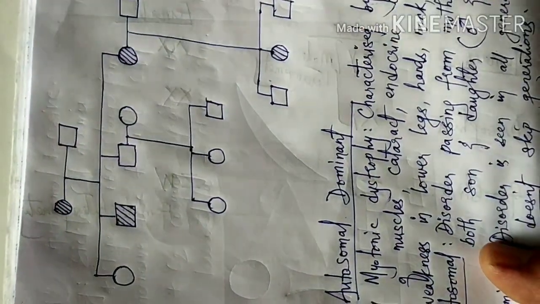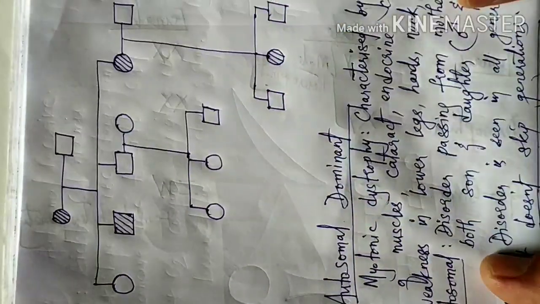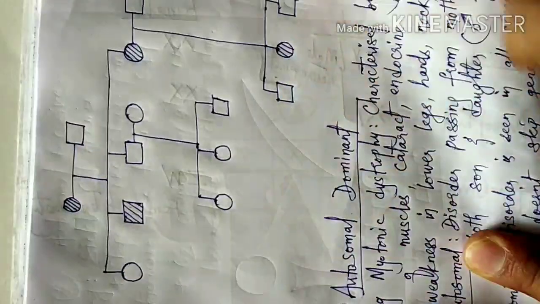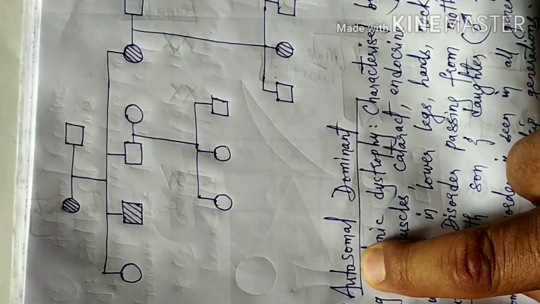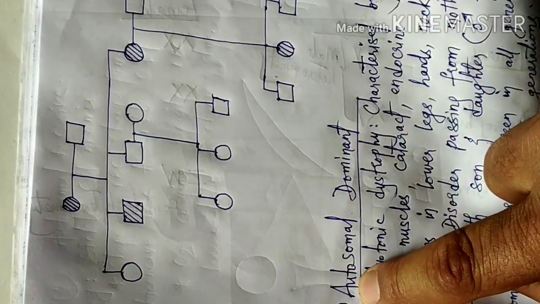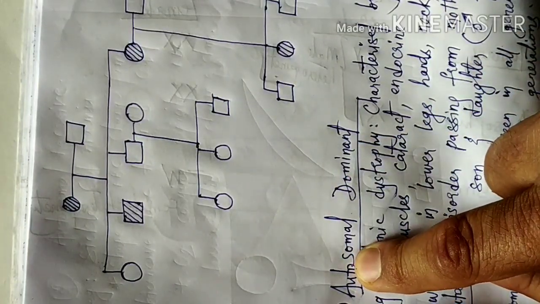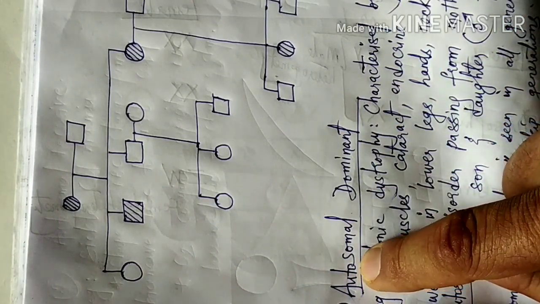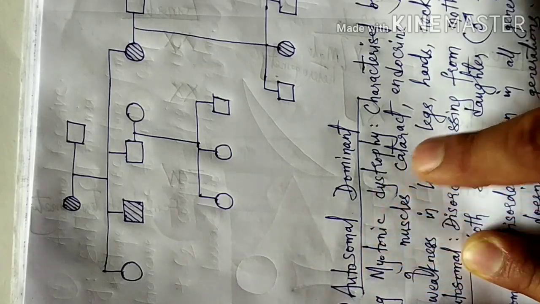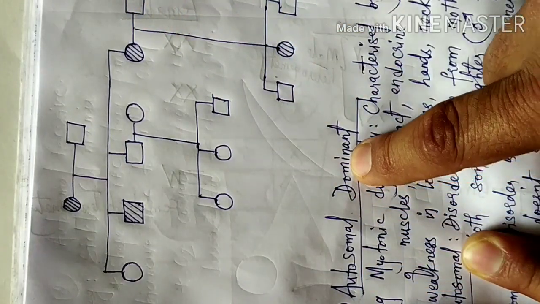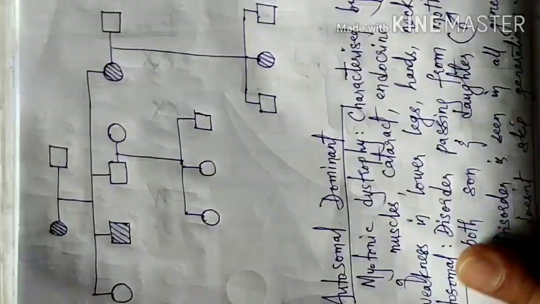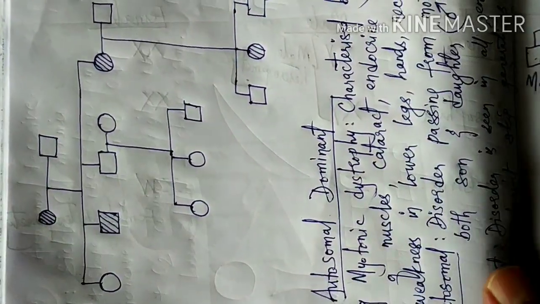Now if you see this pedigree that I have constructed here, it is showing the pattern of inheritance in case of myotonic dystrophy. This pedigree is of the type called autosomal dominant, so it is carried by the autosomes. We have 22 pairs of autosomes, that is 44 autosomes, and the trait is dominant. We are going to discuss why it is dominant. If you look at this pedigree, you'll see a certain pattern of inheritance.